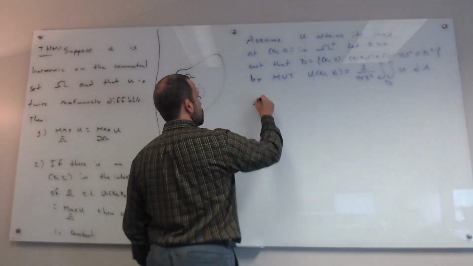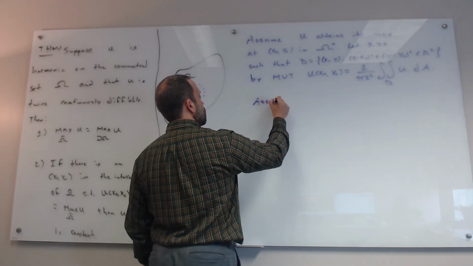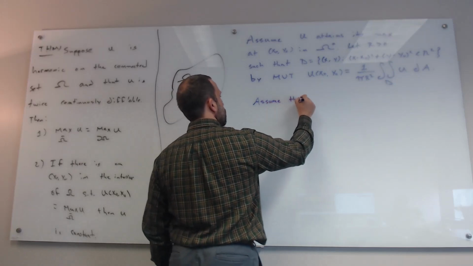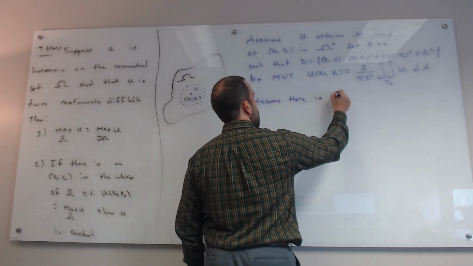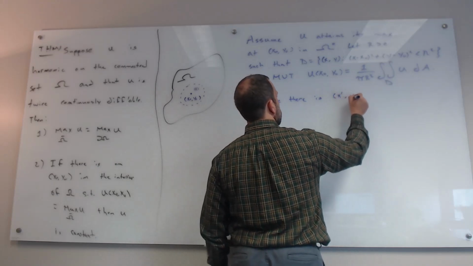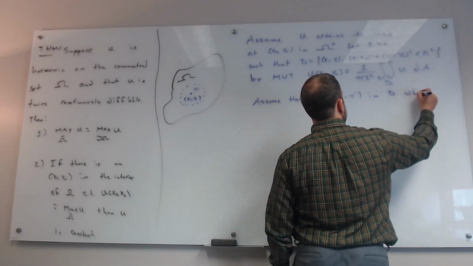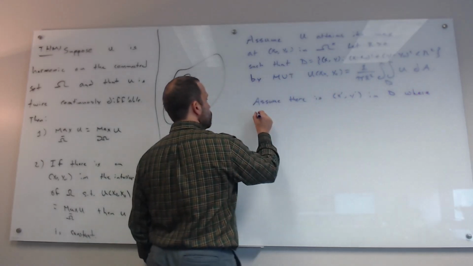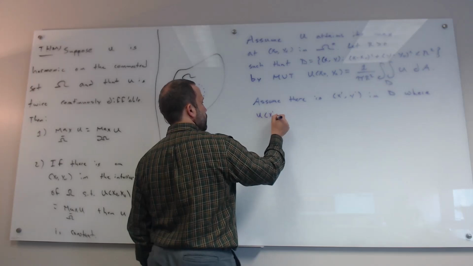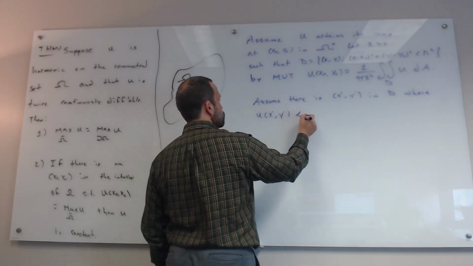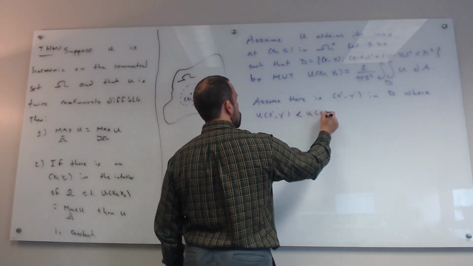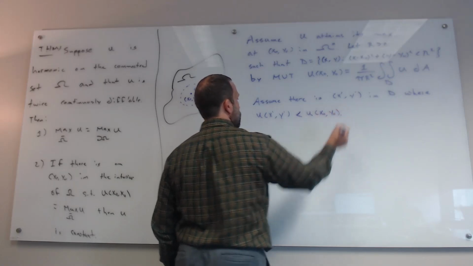So assume there is a point x prime, y prime in D where U of x prime, y prime is strictly less than U of x naught, y naught.